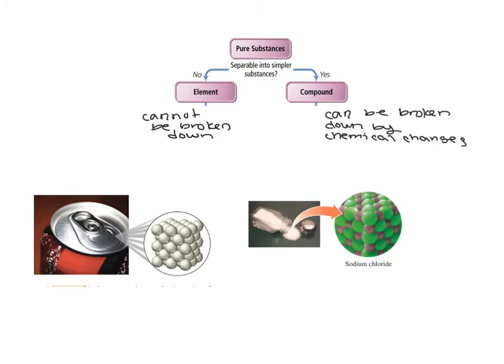So aluminum from an aluminum can is only made up of aluminum atoms. Sodium chloride salt, for example, is a compound, NaCl. So this can be broken up into sodium and chlorine. Therefore, it's a compound. It's still pure, though, because that's all you have in salt. It's just NaCl.